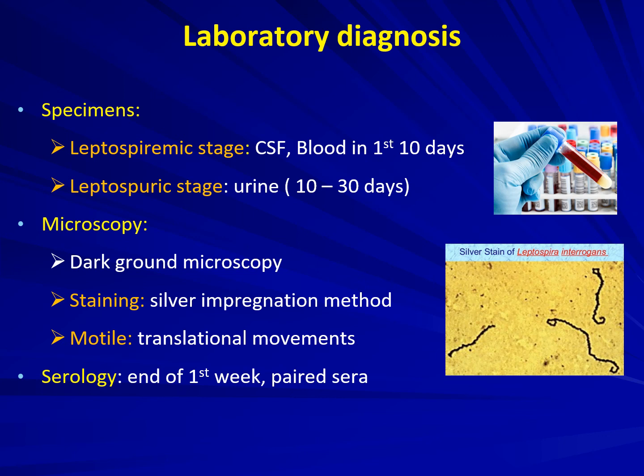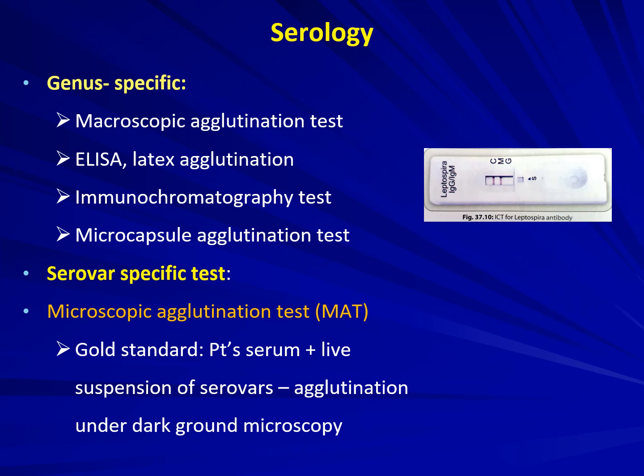When we move on to serology, it is usually done at the end of the first week, and paired sera is preferred. There are two types of serological tests: genus-specific and serovar-specific serological tests. The genus-specific tests are macroscopic agglutination test, ELISA, latex agglutination test, immunochromatographic test, and microcapsule agglutination test. For the serovar-specific test, the gold standard is the microscopic agglutination test, wherein the patient's serum is mixed with a live suspension of serovars, and whatever agglutination takes place is seen under a dark ground microscope.